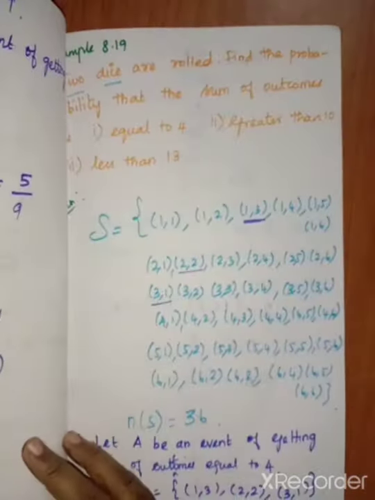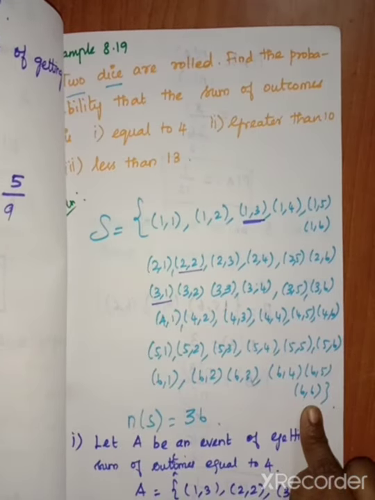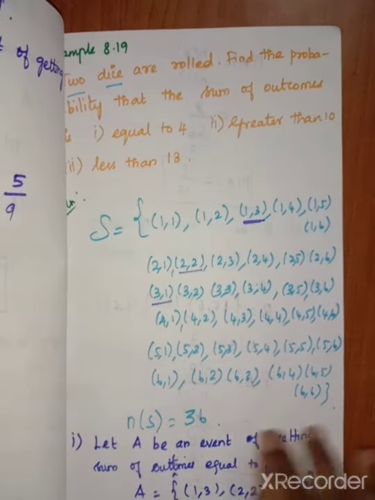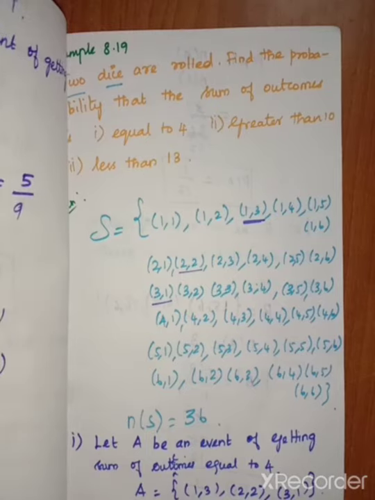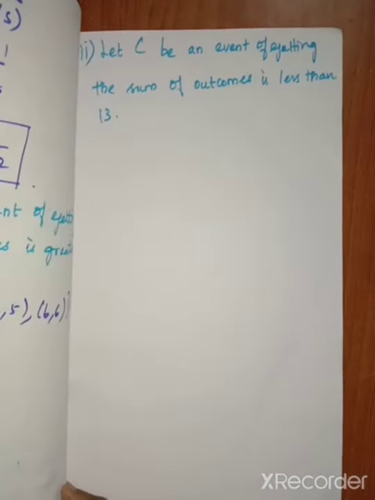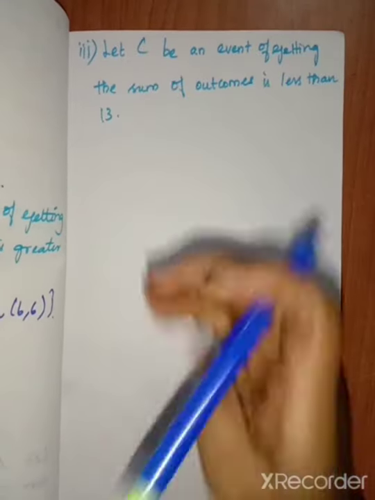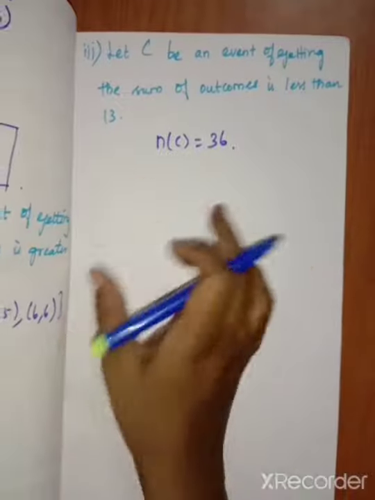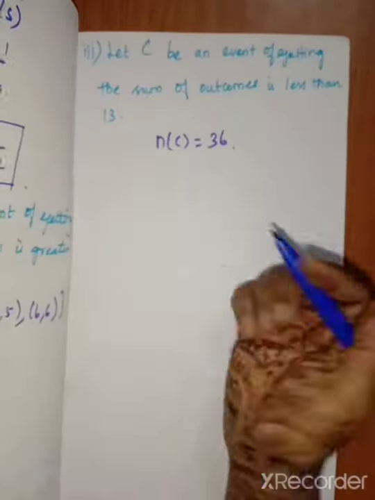So see here the possibilities. If you add 1 plus 1 we get 2, and till the last term, 6 plus 6, we get 12. So the whole sample space is included, that is 36. So if you want to write n of C, n of C equal to 36. No need to write all the terms. So n of C equal to 36.